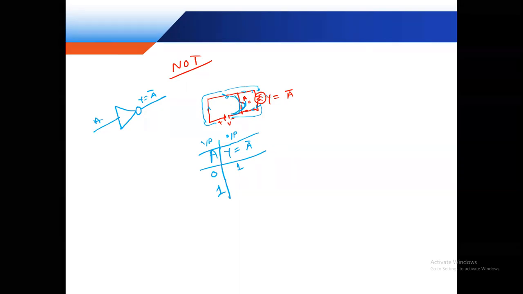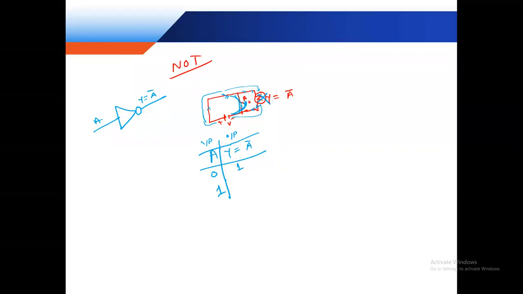Because this is short, the current does not come this way to the resistive load. If A is equal to 1 means short, so Y must be 0. Current does not flow. This load output is the reverse of the input, sir.